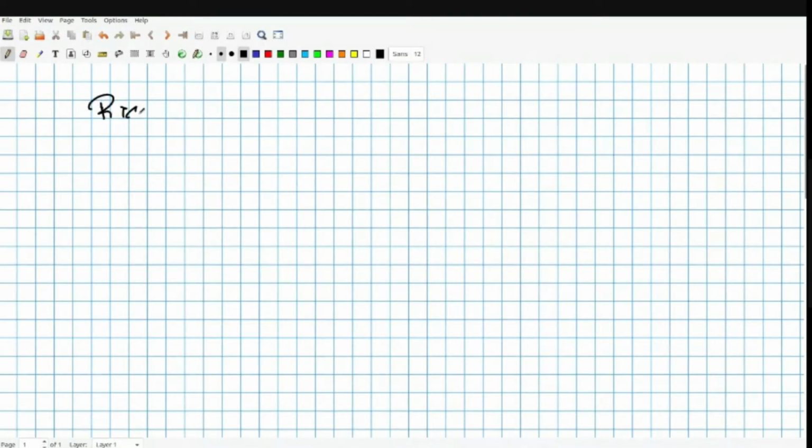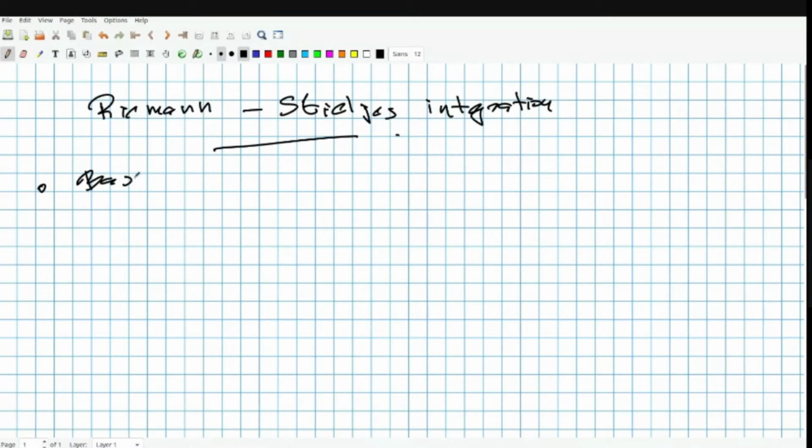Riemann and Stieltjes integration. First we are going to go through the basics. In the basics we'll see what the definition is and when a function will be Riemann integrable.